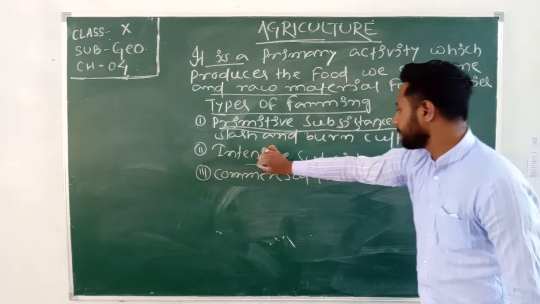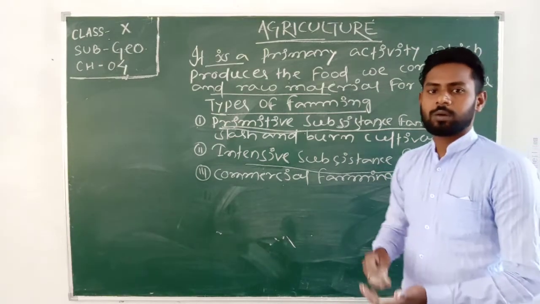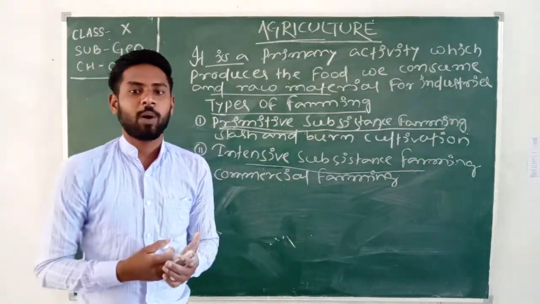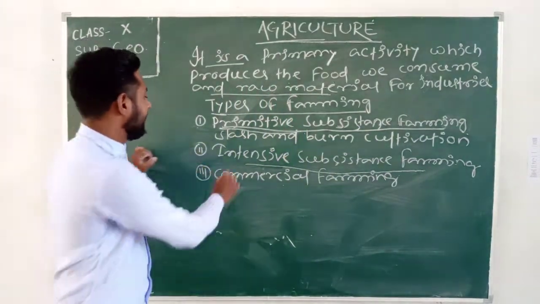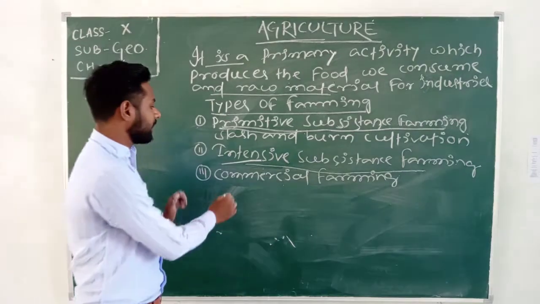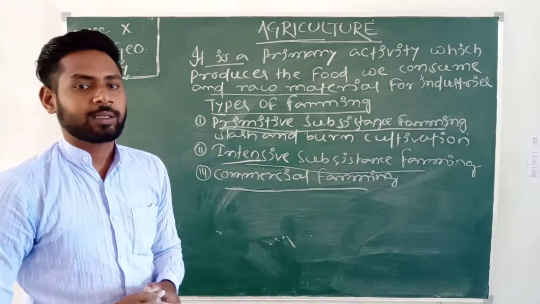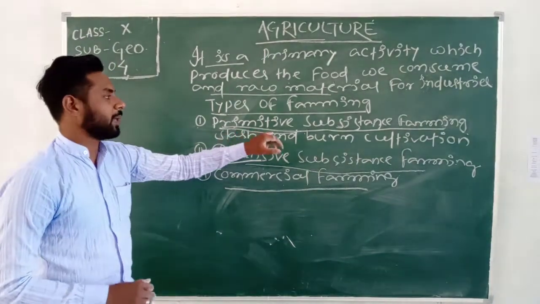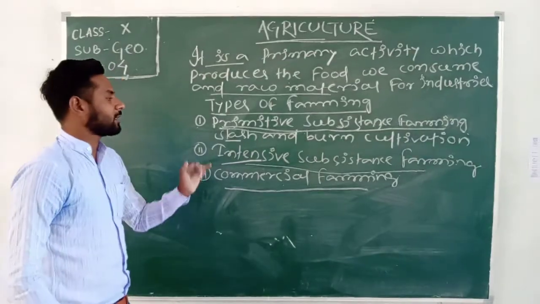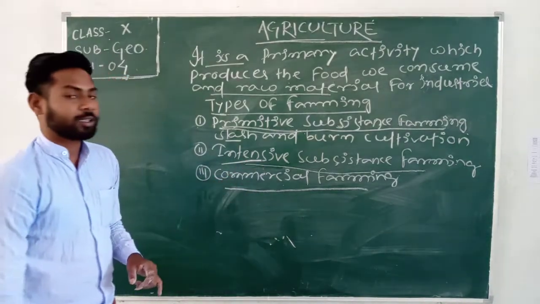After that, intensive subsistence farming, which is a modern method done in land that has a high population. After that, commercial farming. The first one, primitive subsistence farming, is also called slash and burn cultivation.